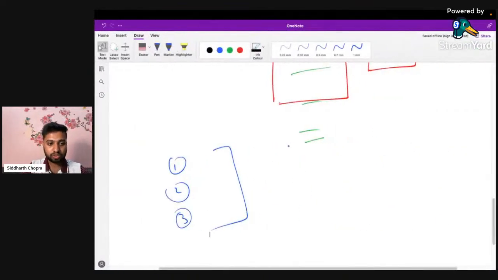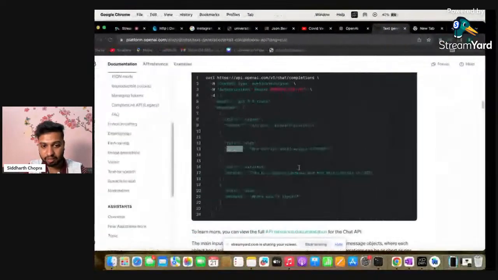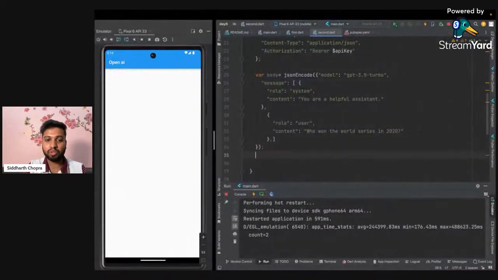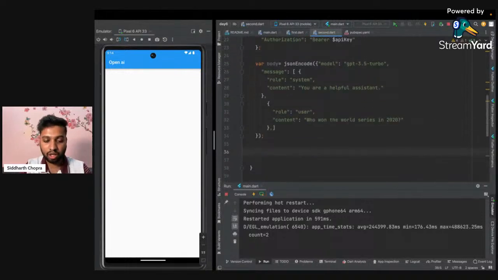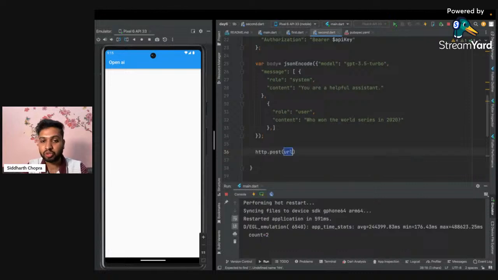Now we have added the model, we have added our message, what we have here. The only thing I have to do now is make a call. How are we doing the call? We have already imported HTTP, and now we will be using the post request.